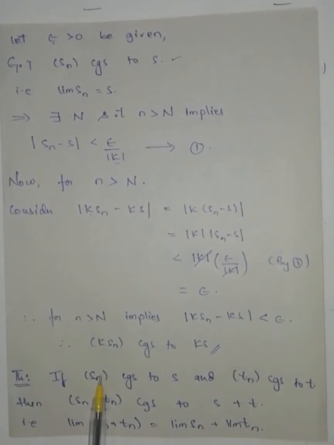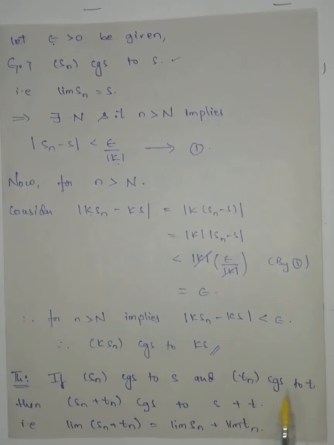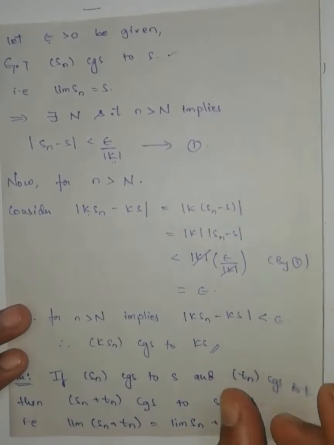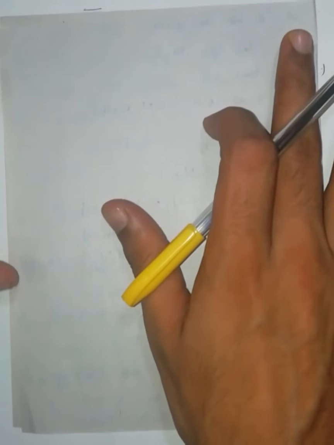If Sn is any sequence that converges to S, and Tn is any sequence that converges to T, then the sum of these two sequences, that is Sn plus Tn, converges to the sum of the limits. That is, limit of Sn plus Tn is equal to limit of the sequence Sn plus limit of the sequence Tn. Now this one we are going to prove. Proof.